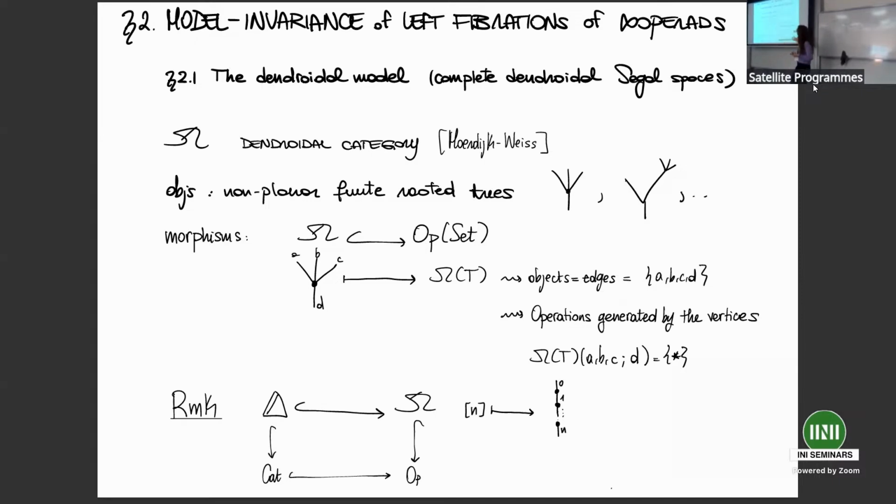The discrete operad it generates will have as objects the edges of my tree, and the operations will be freely generated by the vertices. In this case it's easy because we only have one operation.